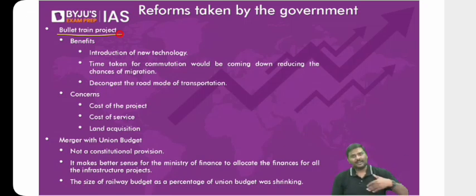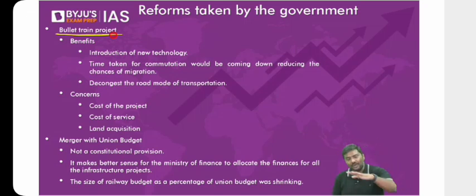Anyways, come back to this. Read newspapers. All I'm trying to say is, please read newspapers. So, coming to the bullet train project. The bullet train project is one of the very important infrastructure projects in India. Why? The cost of the project is very, very high. It is more than 1 lakh crore rupees.